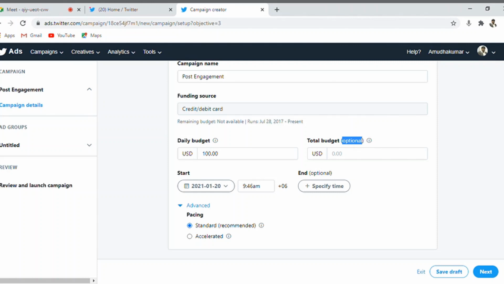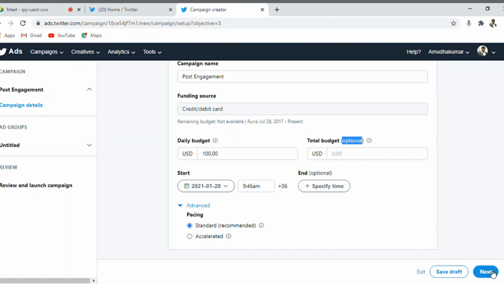That is one option. Then another one is accelerated. The delivery method is accelerated. This is basically to show your advertisement to people within a short period of time. It may not distribute your advertisement evenly throughout the day.